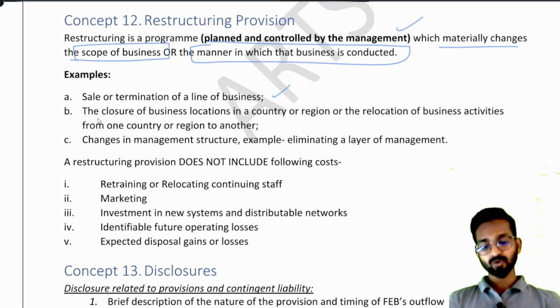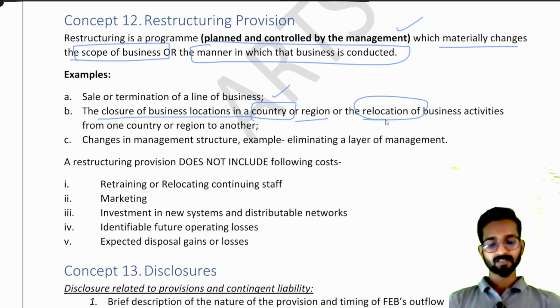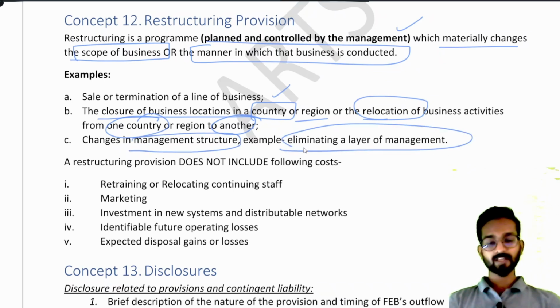Second is the closure of business locations in a country or region, or the relocation of business activity from one country to another. That we have already seen. Third is changes in management structure, for example eliminating a layer of management. Suppose I have a CEO, then directors, then senior managers, then managers, then interns.